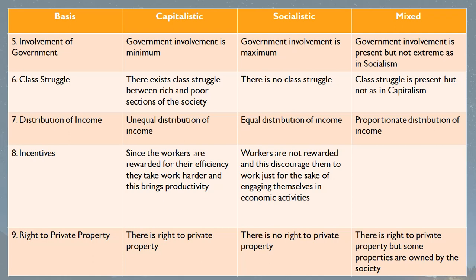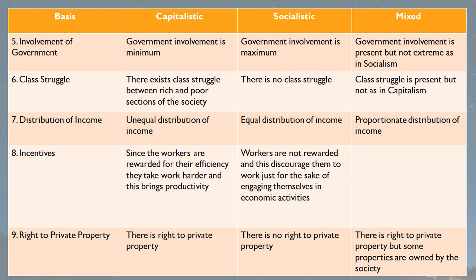Now, involvement of government. In capitalism, there is minimum government involvement, but in socialism, the government is the only one controlling, isn't it? So here there is maximum involvement of government. In mixed, both government and private sector work together, so government intervention is present, but not as extreme as in socialism. Class struggle: in capitalism, there is class struggle, but in socialism there is no class struggle. In mixed economy, class struggle is present, but not as in capitalism.